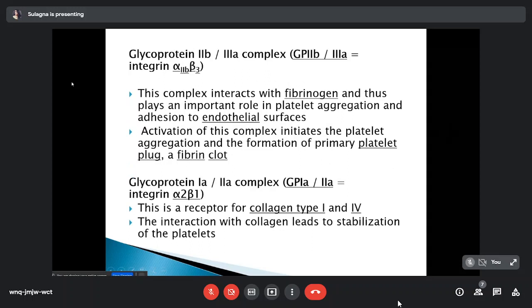The next important glycoprotein is glycoprotein 2b3a. It interacts with the fibrinogen and thus plays an important role in platelet aggregation and adhesion to the endothelial surface. Activation of this complex initiates the platelet aggregation and the formation of the primary platelet plug.